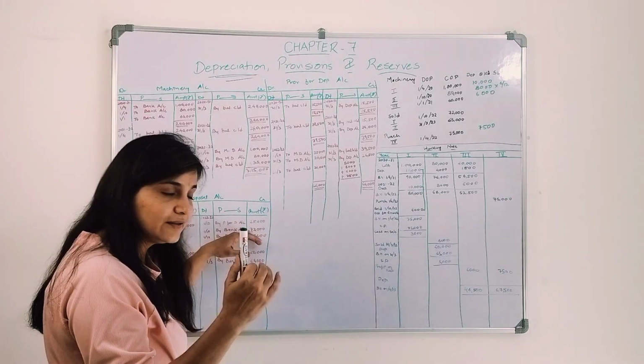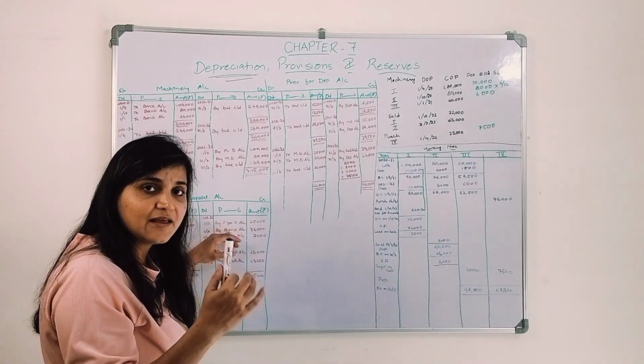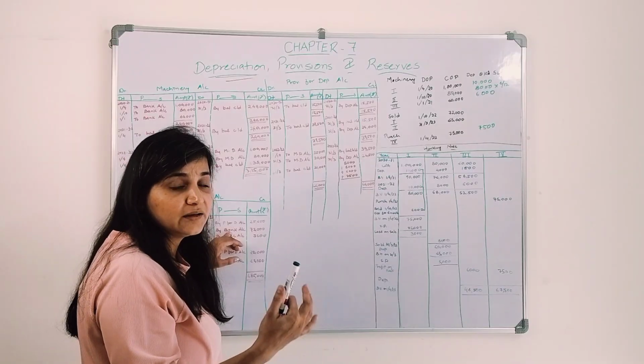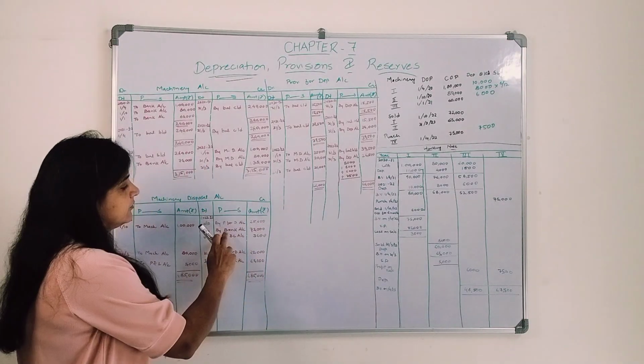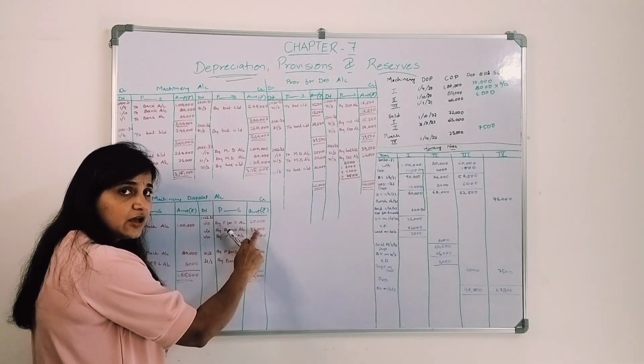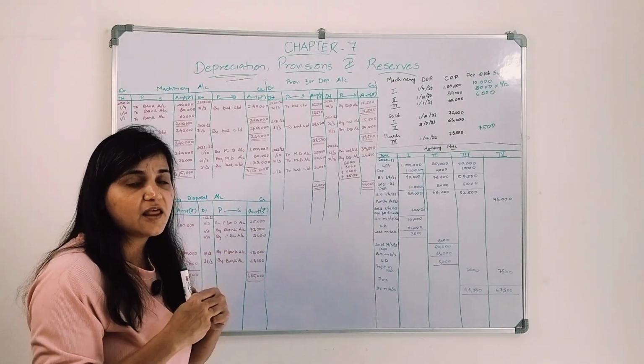Now we sold that machinery. When we are selling, what is the entry? We get money, so bank account debit to machinery disposal account. Machinery disposal account 72,000. Now there is a loss on sale of machinery.